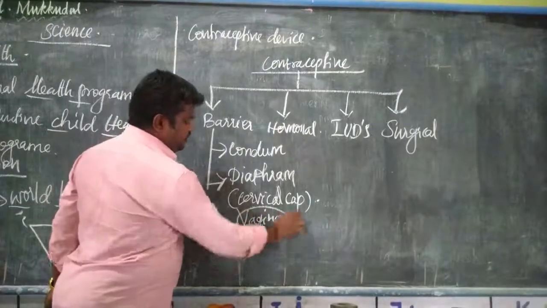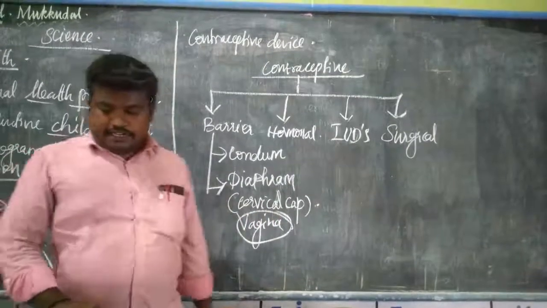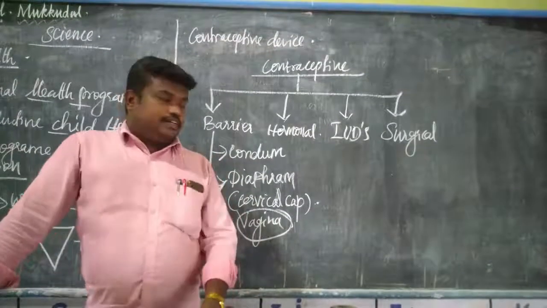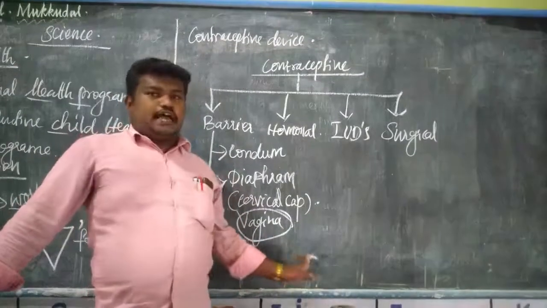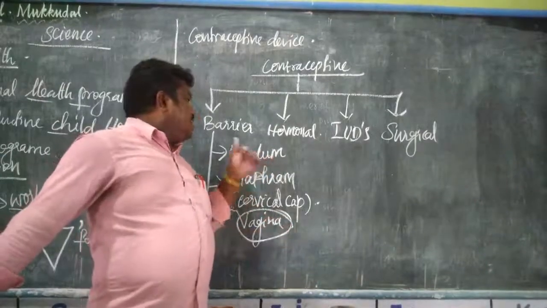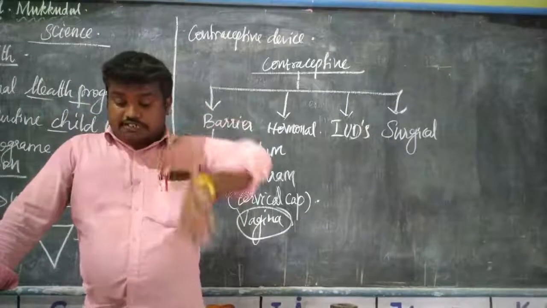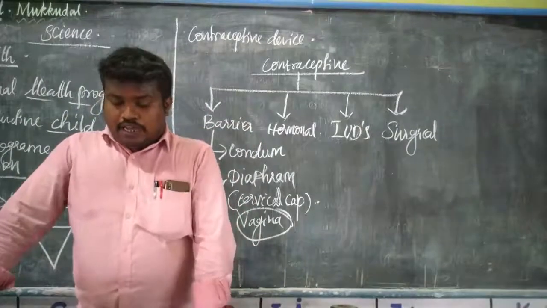Vagina of the female, and it will prevent the entry of sperm. Okay, so this is the cervical cap. So these two ways are used in the barrier method. Okay, the next one is the hormonal method.